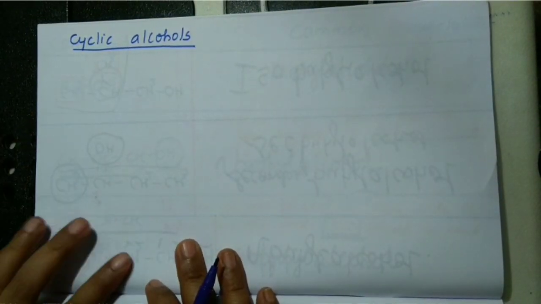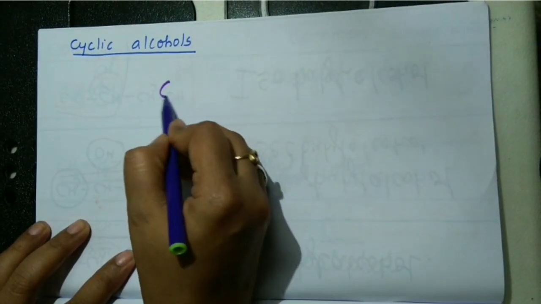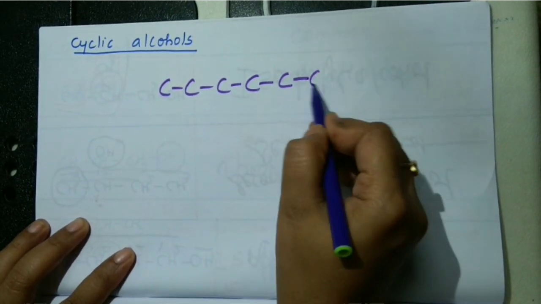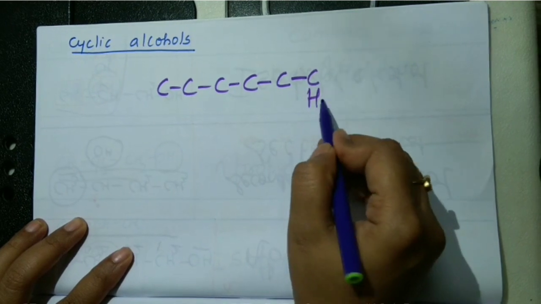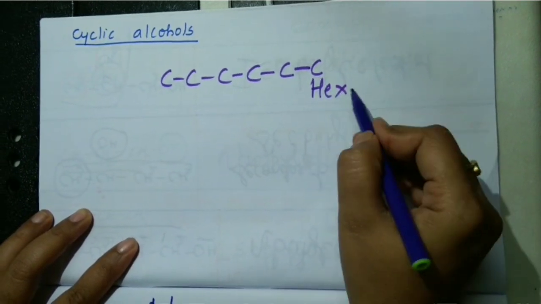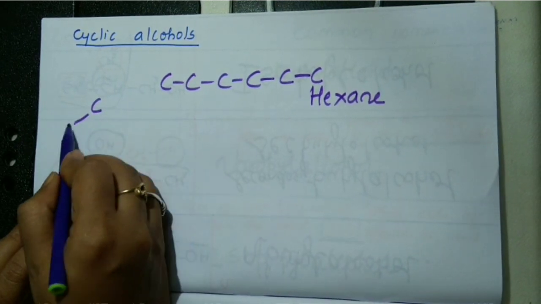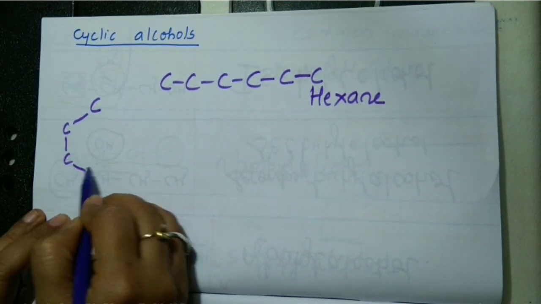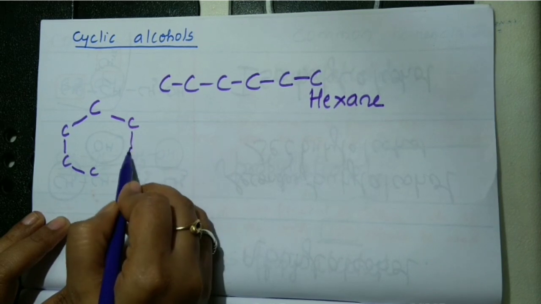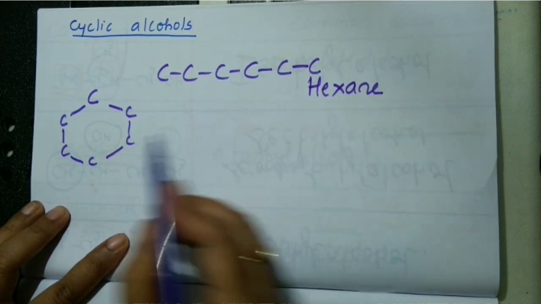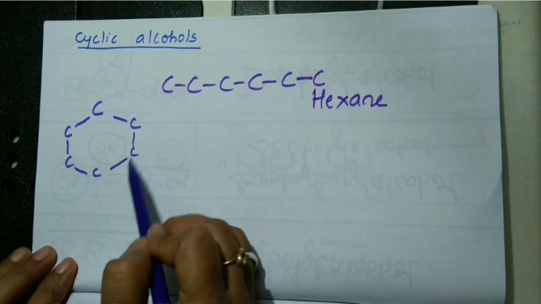Now we shall look into cyclic alcohols. Now how many carbon atoms are here? 6. Root word hex. Single bond A-N-E, hexane. Now, how many carbon atoms are there in this molecule? I am not writing hydrogen atom, it should be understood. Okay, how many are here?